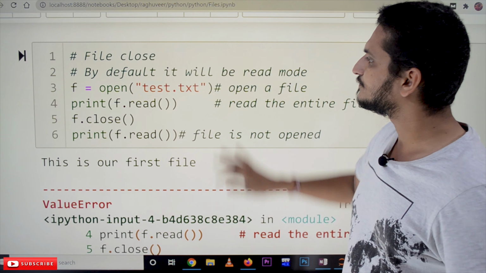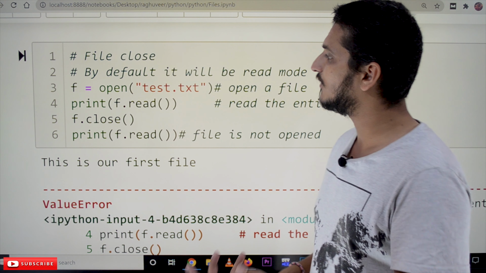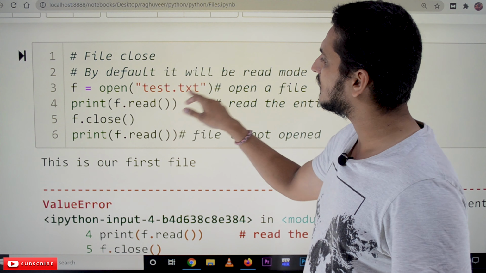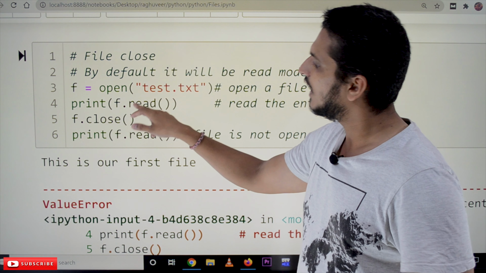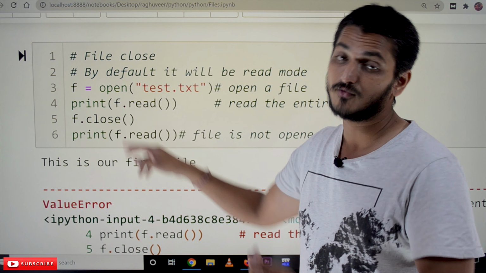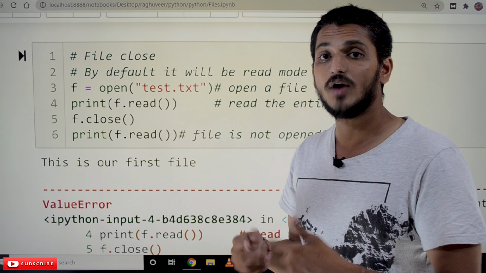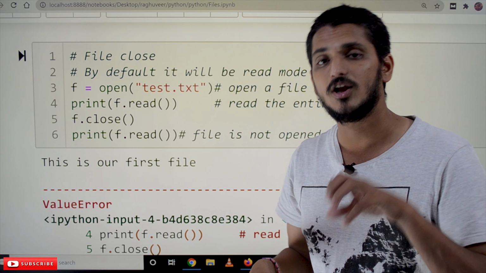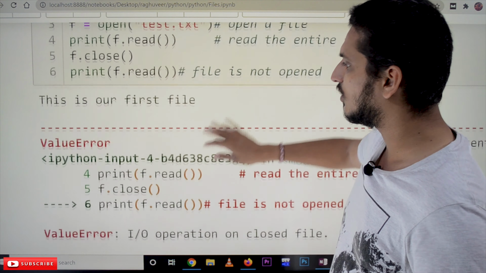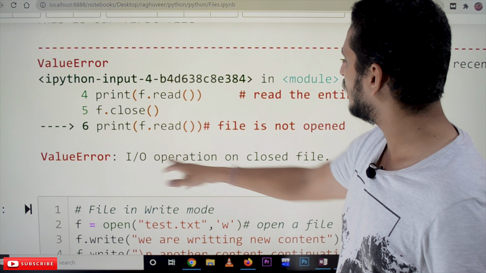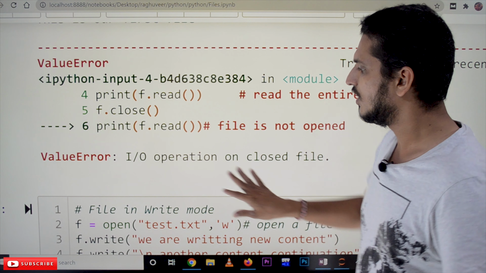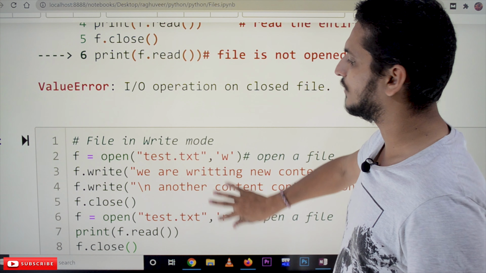Next, whenever we open the file, we have to close it. How to close it? f.close(). Whenever we open the file and use the content, after completion we can close the file. After closing the file, if you try to access the file object, it is not there. Print f.read(): that's why we got the message I/O operation on closed file. The file is already closed. There is no access to I/O operations, meaning input output operations.